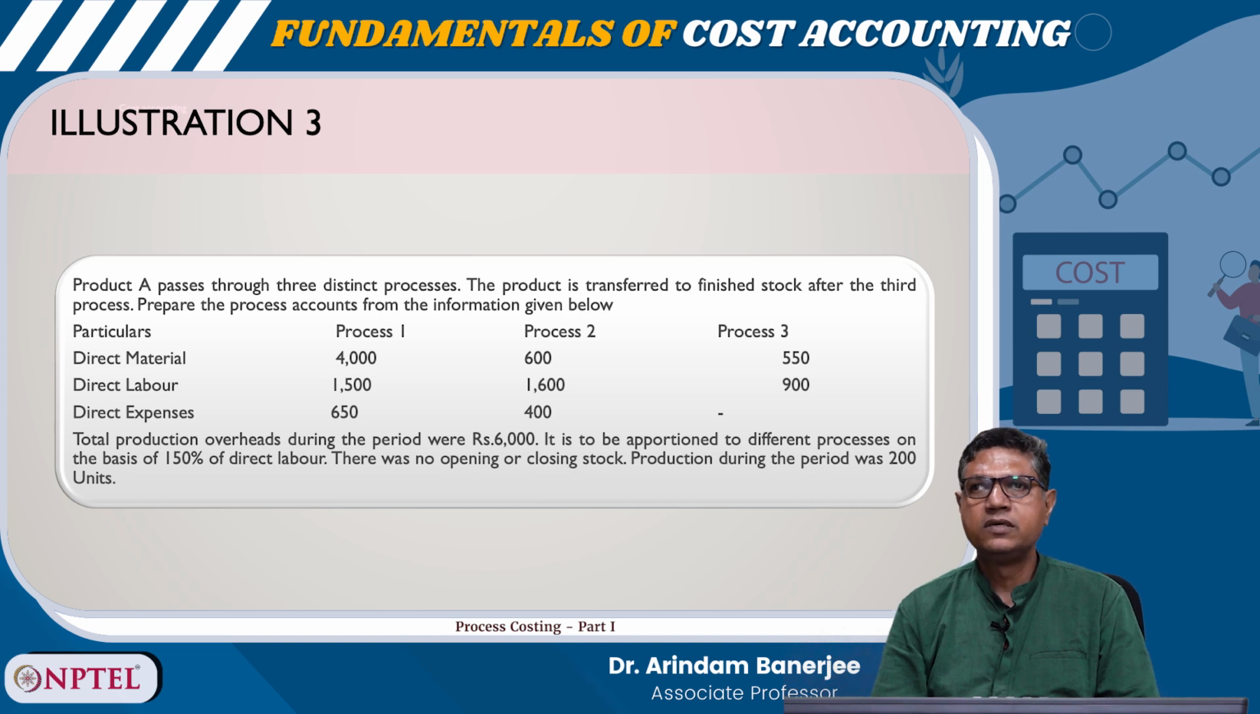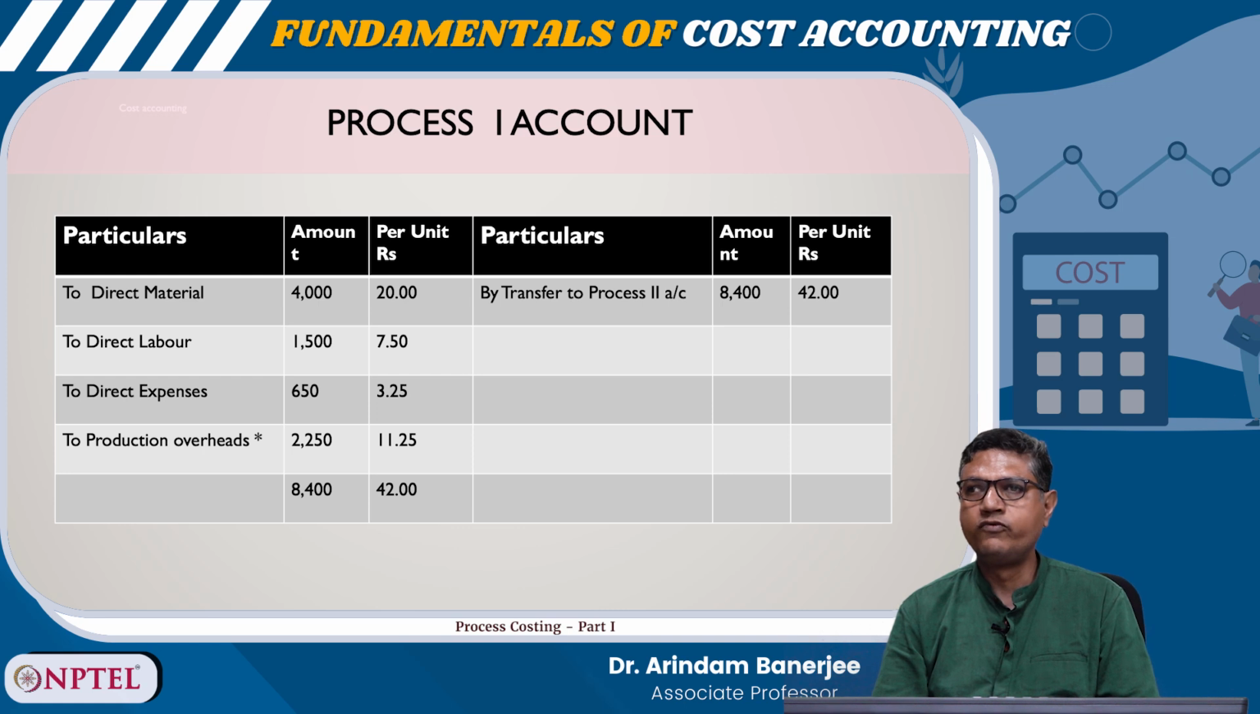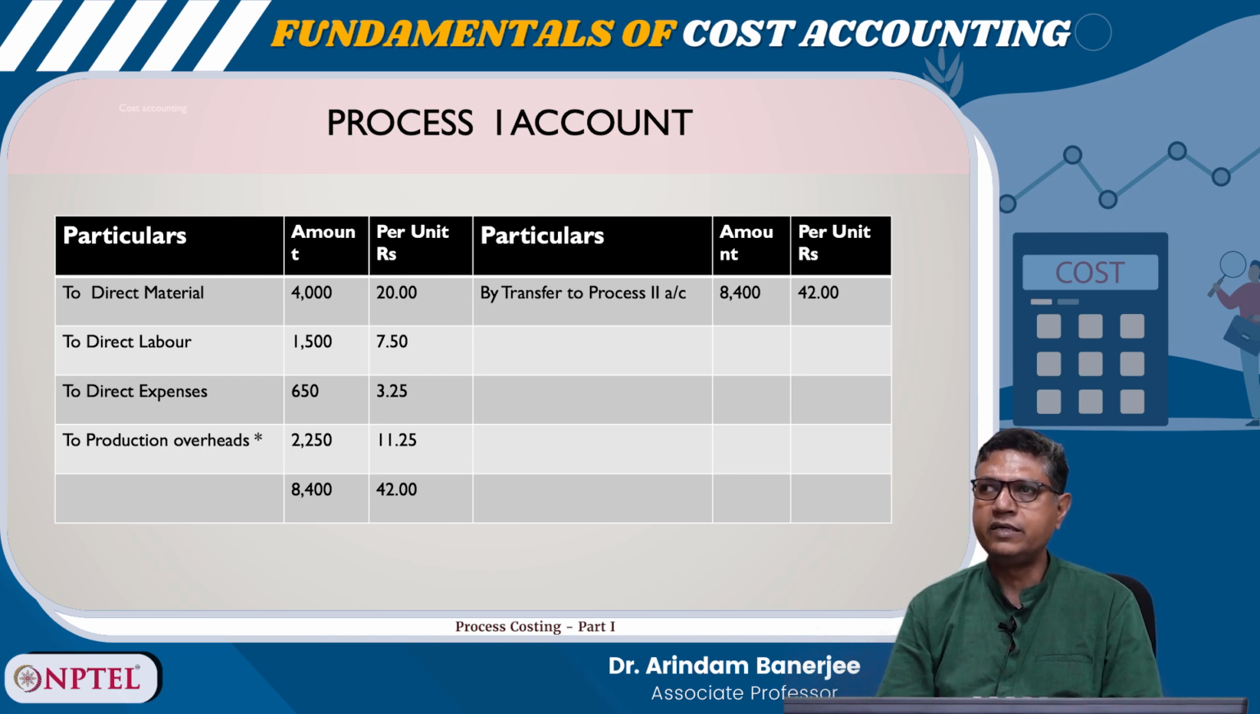So, in process account, on the debit side, direct material 4,000, so per unit is 20, direct labor 1500, per unit 7.50, direct expenses 650, that is 3.25, production overhead 2250, we will see the working for production overhead, per unit is 11.25. So, total amount is 8,400, per unit it is coming 42. So, I am transferring this to process 2, transferred to process 2 8,400 and per unit is 42. So, in process 2 8,400 has been transferred from process 1.